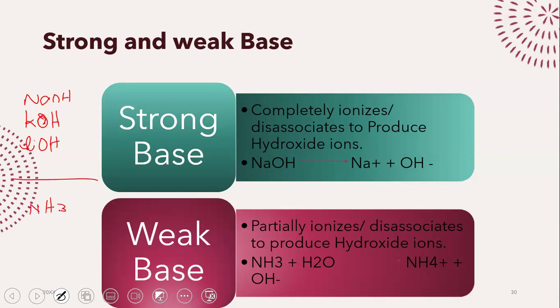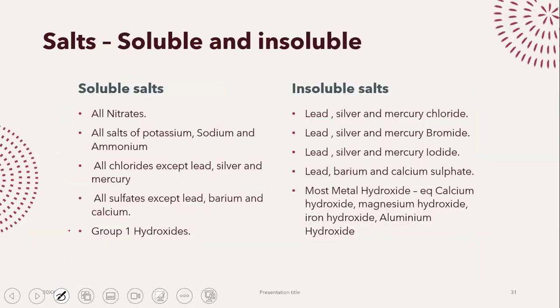Ammonia is a weak base that is included quite commonly in all of your syllabus, and it's used quite commonly as well. Other than that, water is also considered to be a weak base. Then obviously we have other metal oxides, for example, iron hydroxide, and a lot of others, which are all considered to be weak bases.